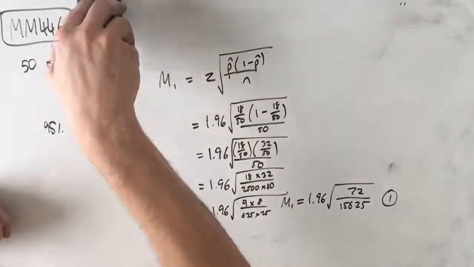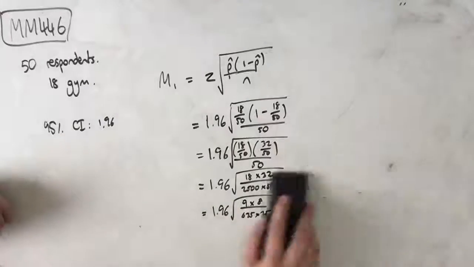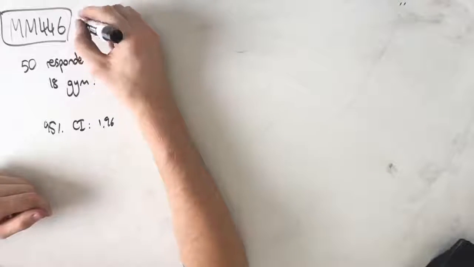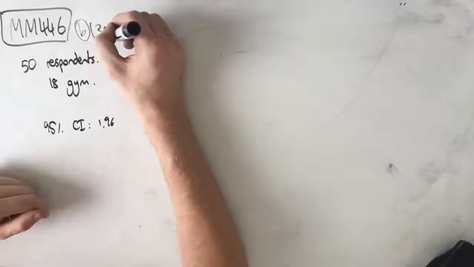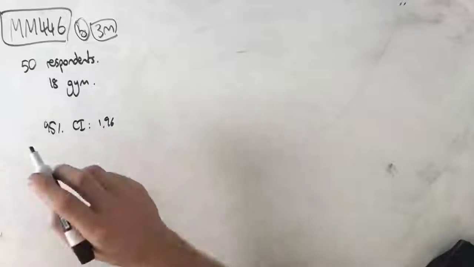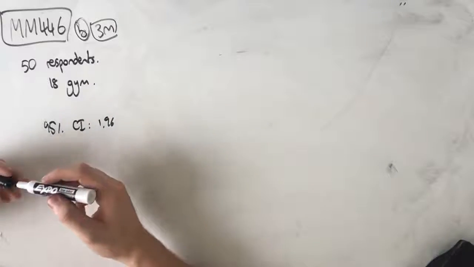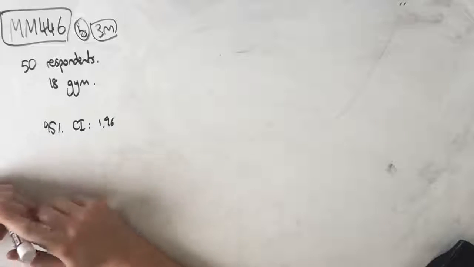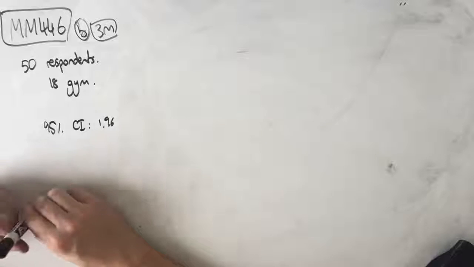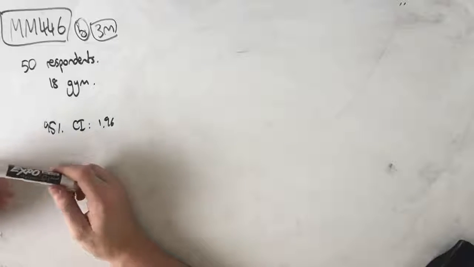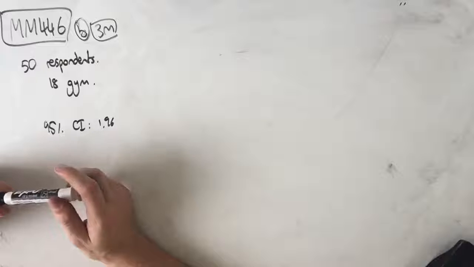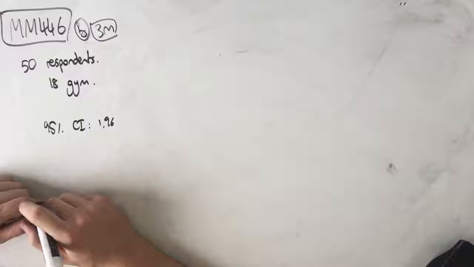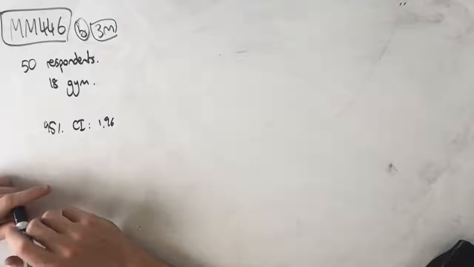So part B is a 3-mark question and is actually quite difficult. It says, suppose that only 25 men respond to the survey. Assuming the proportion of men who go to the gym regularly remains the same, find the value of K such that the new margin of error, M2, for the 95% confidence interval for the likelihood that a male between the ages of 20 and 25 living in Doreen goes to the gym regularly based on 25 respondents is obtained by increasing M1 by a factor of K. Alright, awesome. So we need to find the value of K.